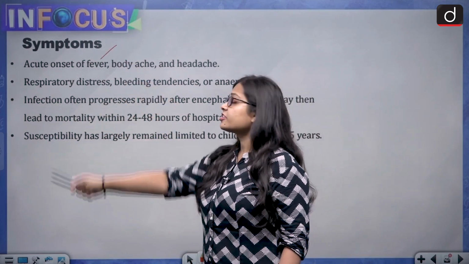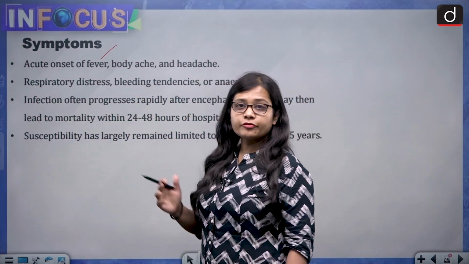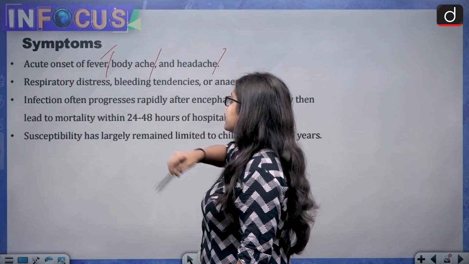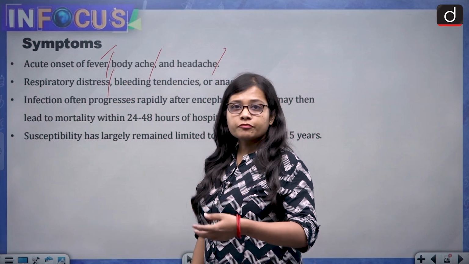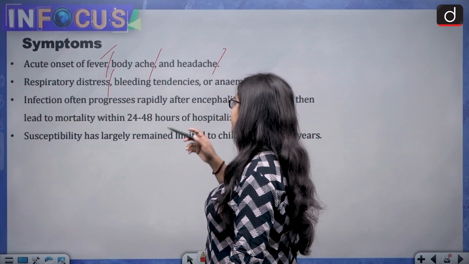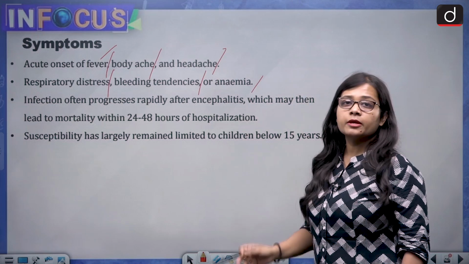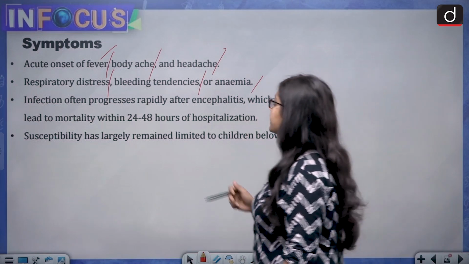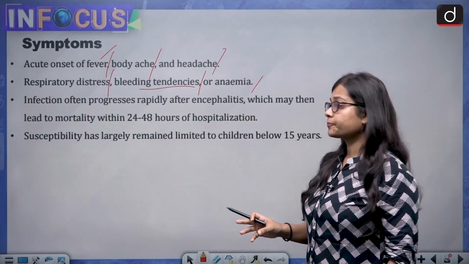Now, what are the symptoms of the Chandipura virus? So the symptoms are different. It can be fever, body ache and headache, then respiratory distress, that is a person can feel discomfort in respiration, bleeding tendencies or anemia. Anemia is when there is lack of blood, and then bleeding tendencies, that is bleeding tends to take place.